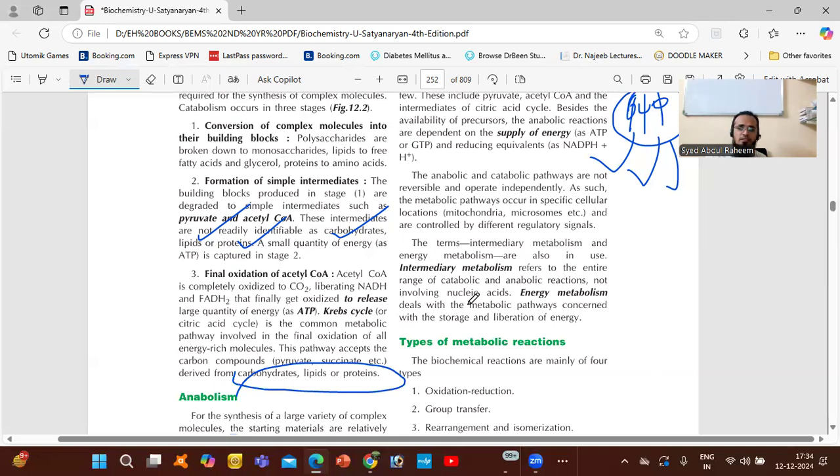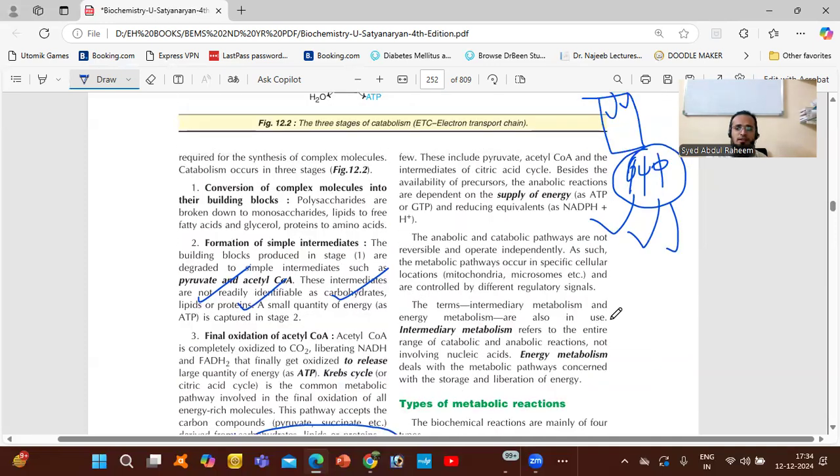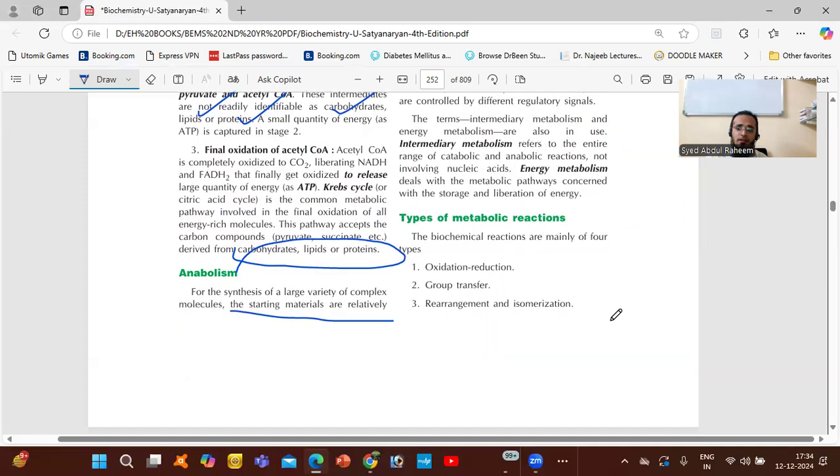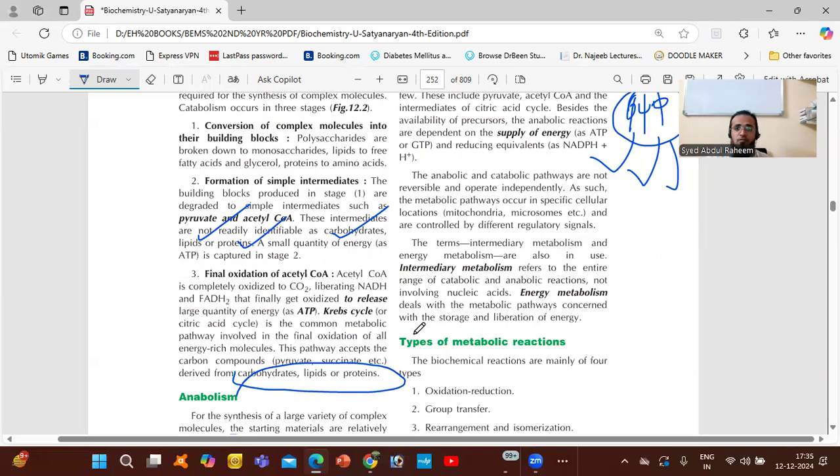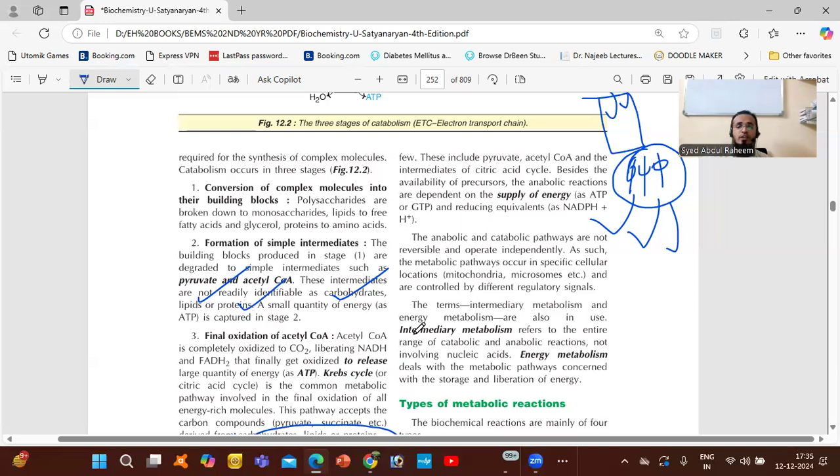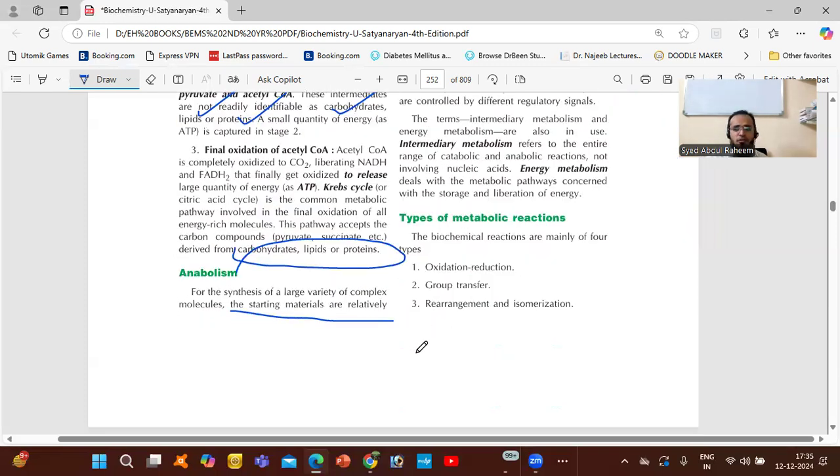Energy metabolism deals with the metabolic pathways concerned with the storage and liberation of energy. So anabolism is again the reverse order of catabolism. It is the pathway to store the energy for use in the near future, whenever the requirement of the body is there.